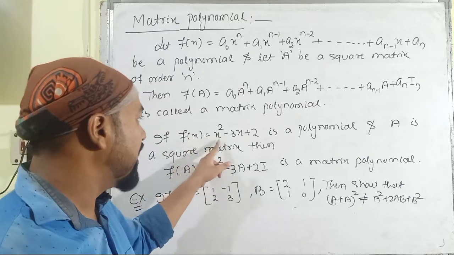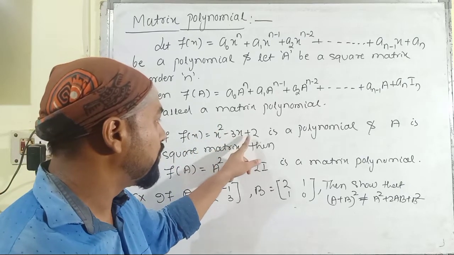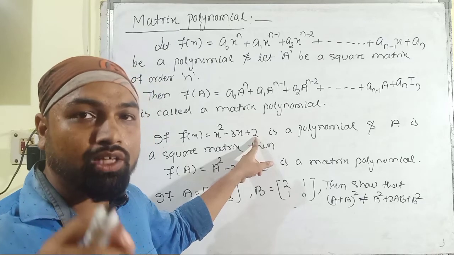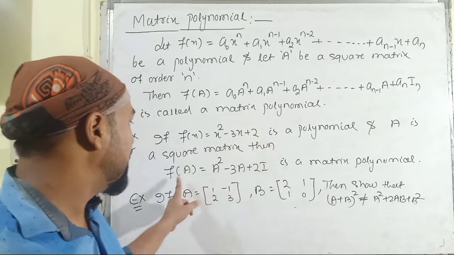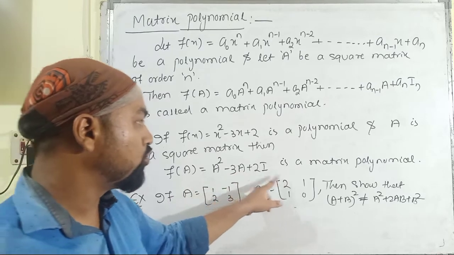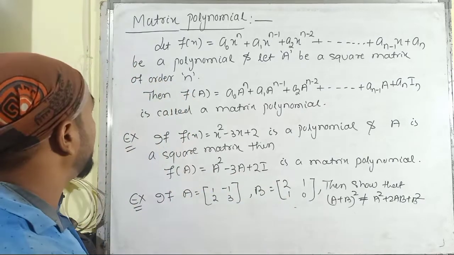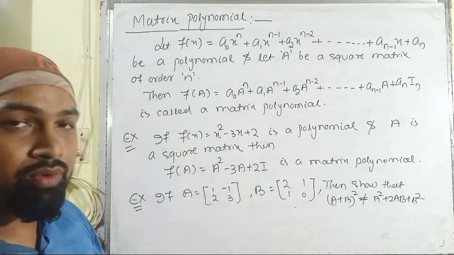So f of A will be A square minus 3A plus 2 multiplied with the identity matrix of the same order as A. That means f of A is equal to A square minus 3A plus 2I, which is called the matrix polynomial. So it is the fundamental definition of the matrix polynomial.